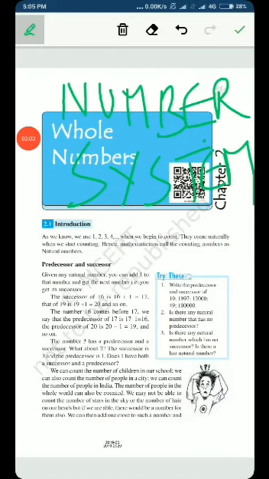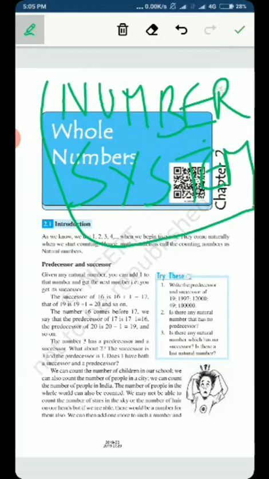In mathematics, in the senior classes also and in this class also, it's very important for you to learn the number system. What is a number system? A number system is a system which gives you the different types of numbers, which makes it easier for us to study the numbers.